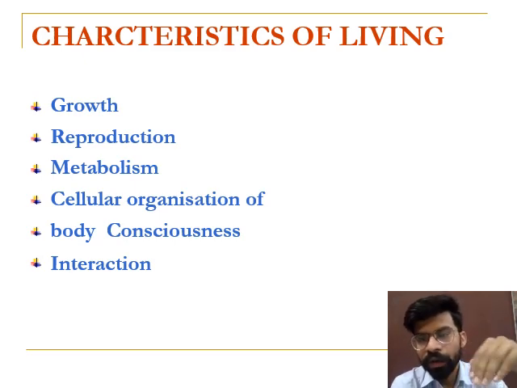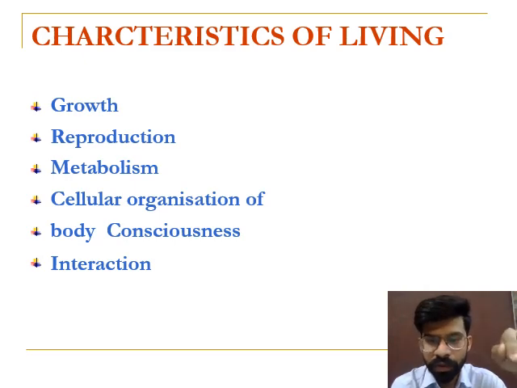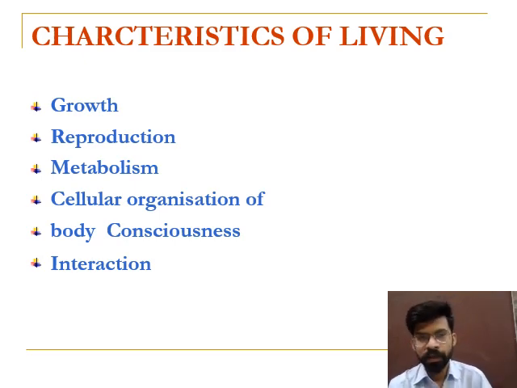Now, the last characteristic is interaction. Interaction means how an organism interacts with its surroundings or its environmental conditions. All living organisms should show interaction. For example, plants show response towards sunlight. Phototropism is the process, and plants also show geotropism and hydrotropism. So a living organism should also interact. If an organism does not interact with its surroundings, then the organism will not be considered living. Now next slide.